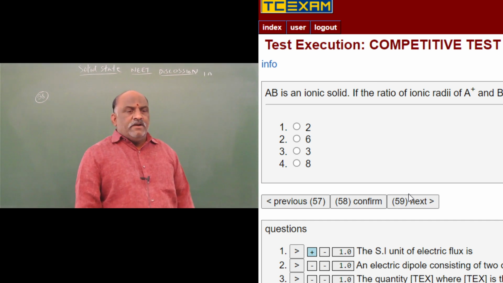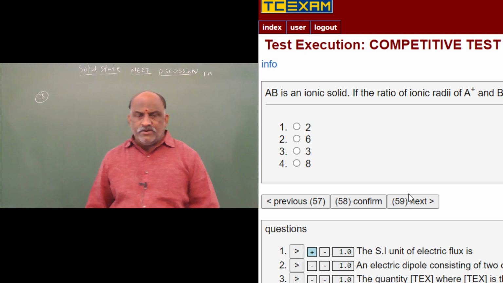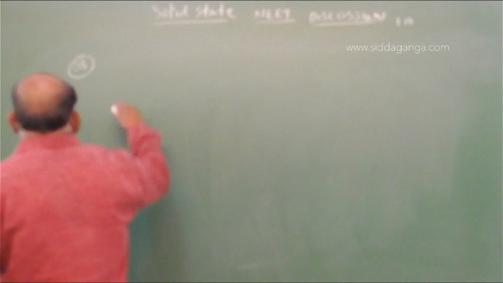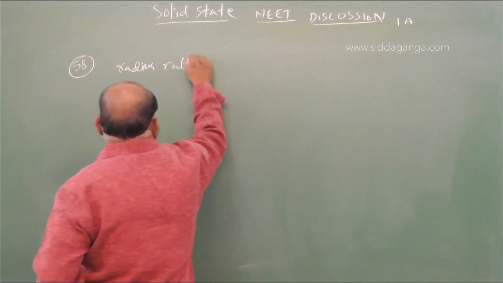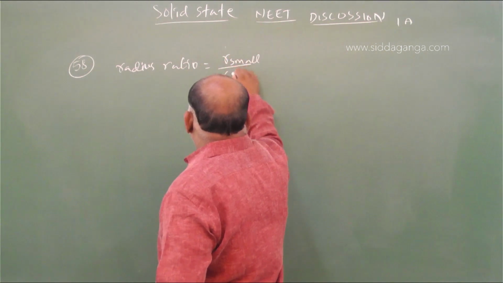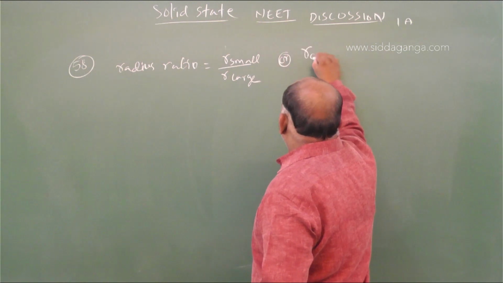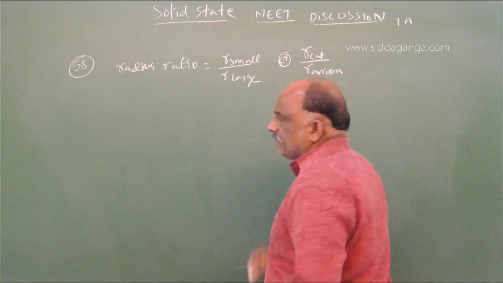AB is an ionic solid. If the ratio of ionic radii of A plus and B minus is 0.52, what is the coordination number of B? Radius ratio is equal to r small divided by r large, or we should write r cation by r anion.